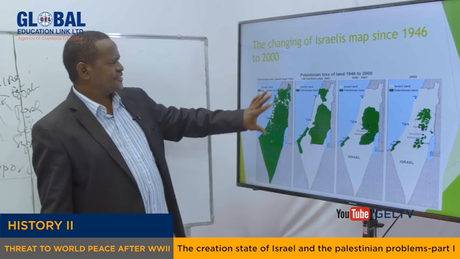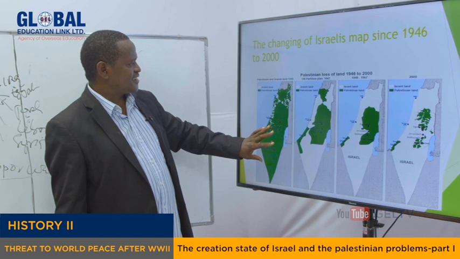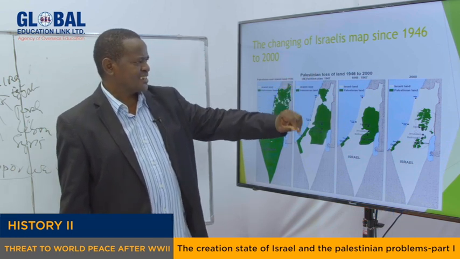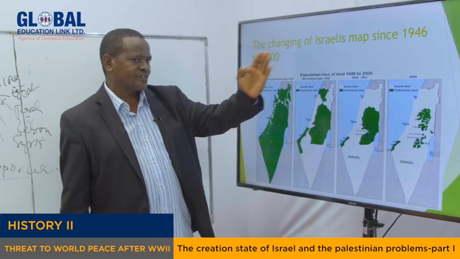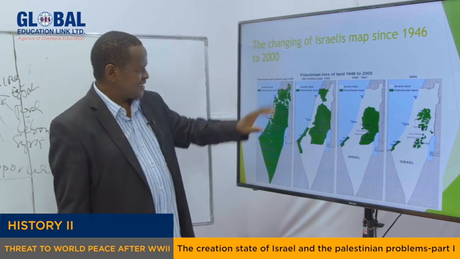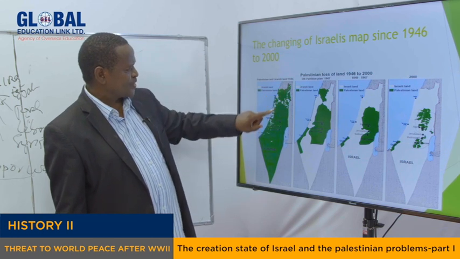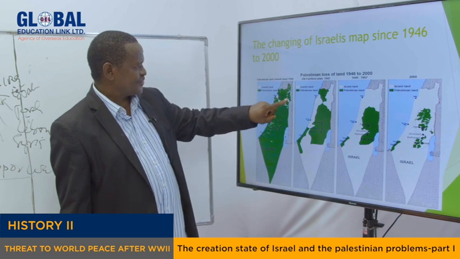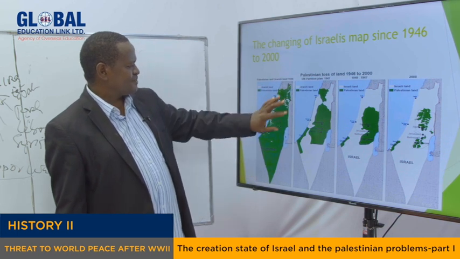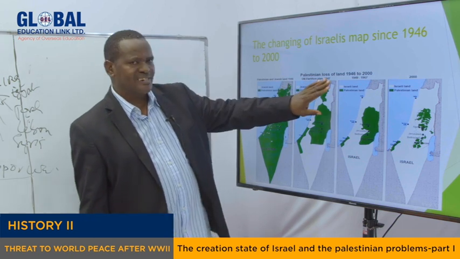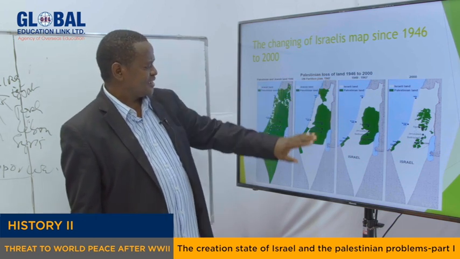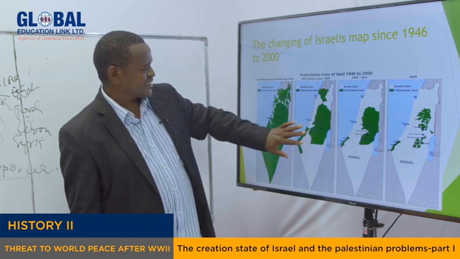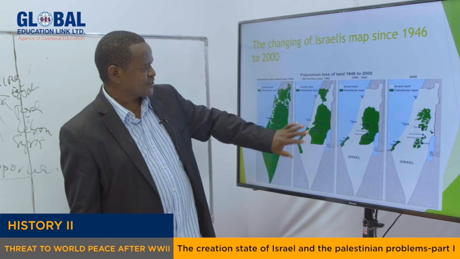My dear students, this is the map. And this map, as you can see, shows the situation before the partition by the UN, in 1947, before the State of Israel was established in 1948. You can see what is marked white here is the places where Jews were living. What is marked green is the Palestinian land. And the division was made in 1947, as you can see, my dear students. The Arabs or Palestinians took only, we said, 43% of the land, and the Jews took 56% of the land.